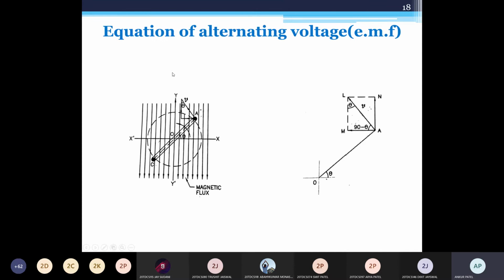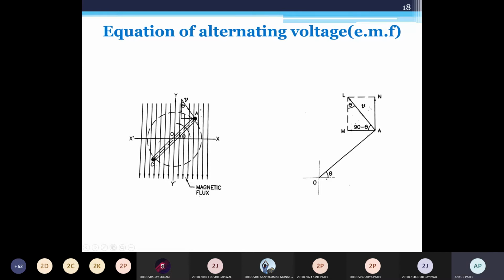Now here this equation is given, so no need to prove. Just for your knowledge, this is how the equation is proved: V equal to Vm sin omega t, or E equal to Em sin omega t, or I equal to Im sin omega t. Okay. So here is the rectangular coil that we have taken; you can see the A and C ends of this rectangular coil. This circle is drawn, meaning this coil is rotating uniformly, in the anti-clockwise direction. You can see this arrow.